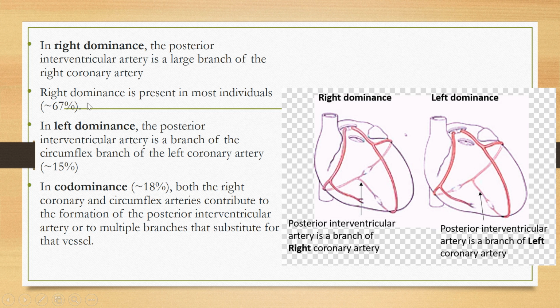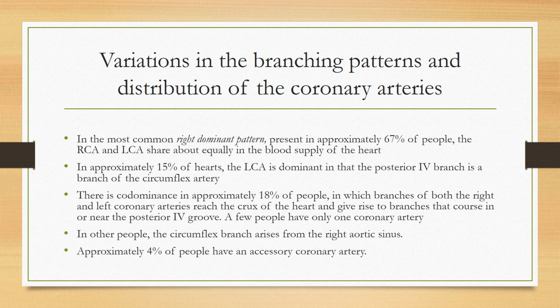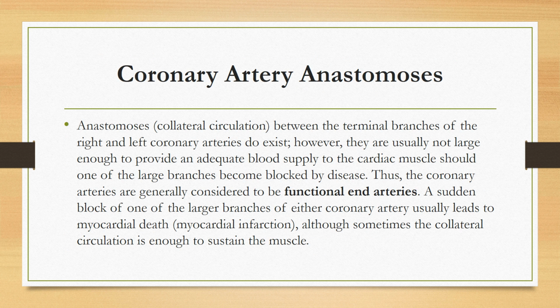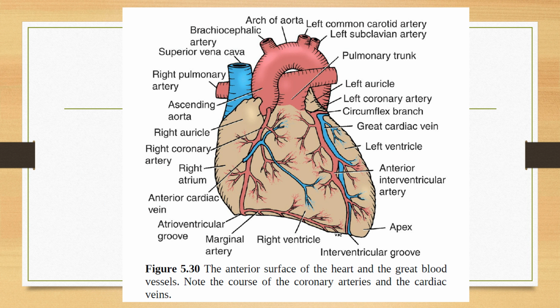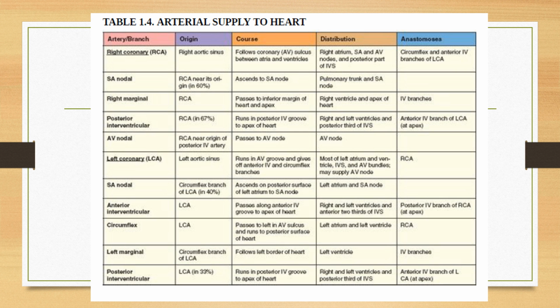You can write the reference also, that in Snell's it is written that right dominance is present in 67% of the people and left dominance is present in 15% of the people. But in KLM it is written that right dominance is present in 60 to 67% of the people and left dominance is present in about 35 to 40% of the people. So right and left dominance and codominance also. Then what is coronary artery anastomosis? Why are the coronary arteries called functional end arteries? Then what we have learned: the distribution, origin, course, and anastomosis of the arteries.